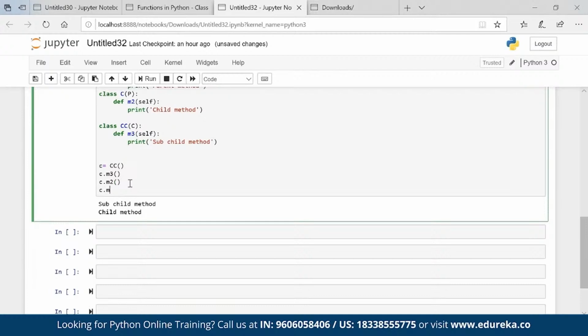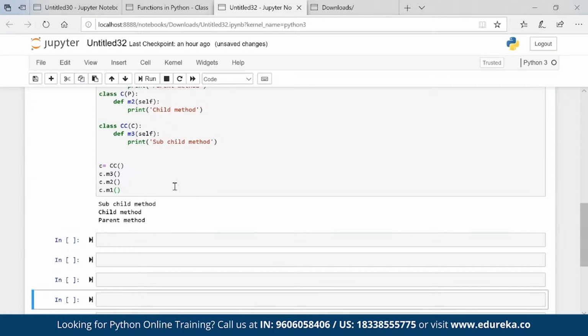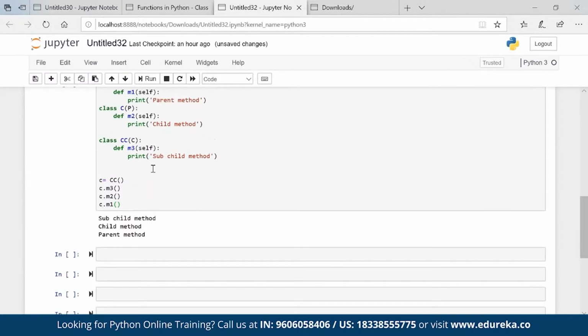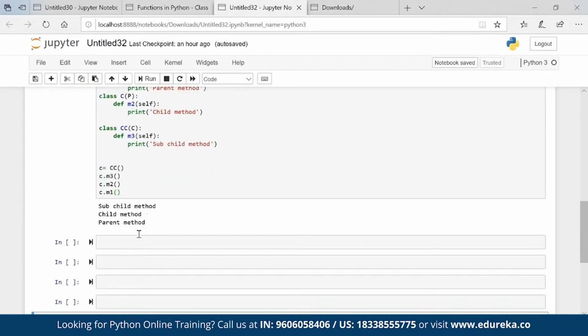C dot M1, it is also running fine. So basically CC has all the properties of the above parents, and this is known as multi-level inheritance. There is no limit. I can have multiple relations, but in industry standard, we prefer to go with a maximum of 6 to 7 multi-level.